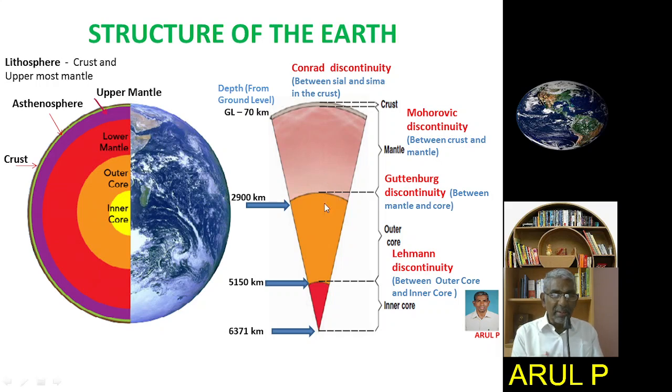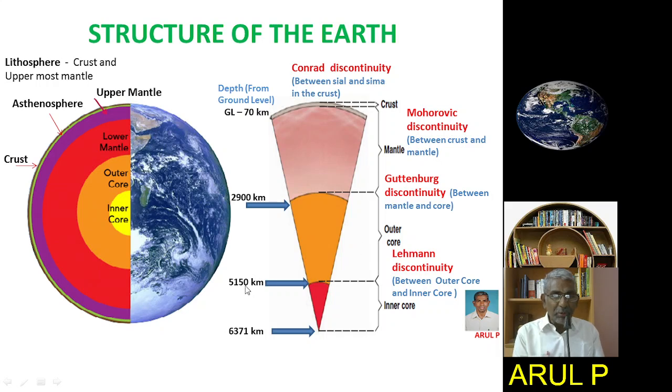The outer core extends up to 5150 kilometers. Between the mantle and outer core, there is another discontinuity, called the Gutenberg discontinuity. That is the discontinuity between mantle and core.